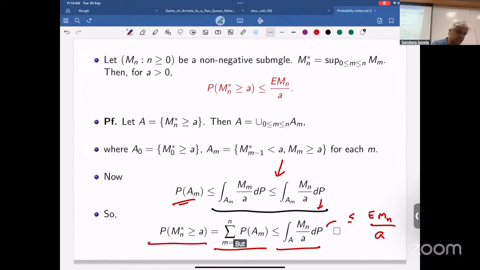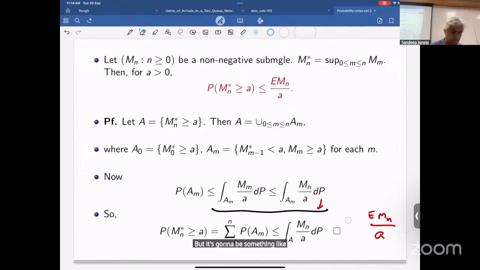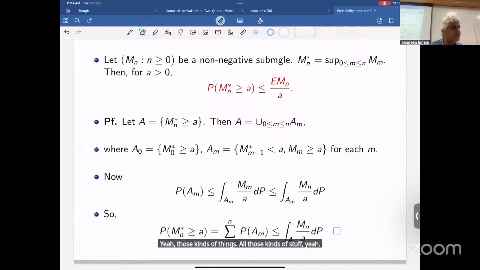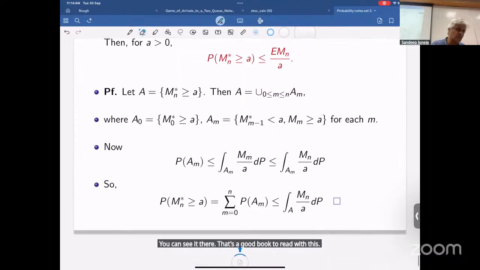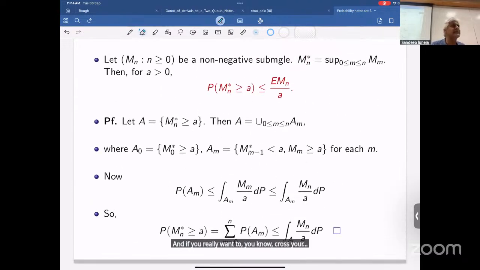But things like what we didn't cover, I'll just tell you these results. I won't prove them. It's going to be something like MCT or DCT, Fatou's lemma, which I didn't do. But you can read this stuff. This is nicely done in Michael Steele. That's a good book to read for this. And if you really want to cross your T's and dot your I's, then you go to Karatzas and Shreve, Brownian Motion and Stochastic Calculus, where all the details are spelled out.